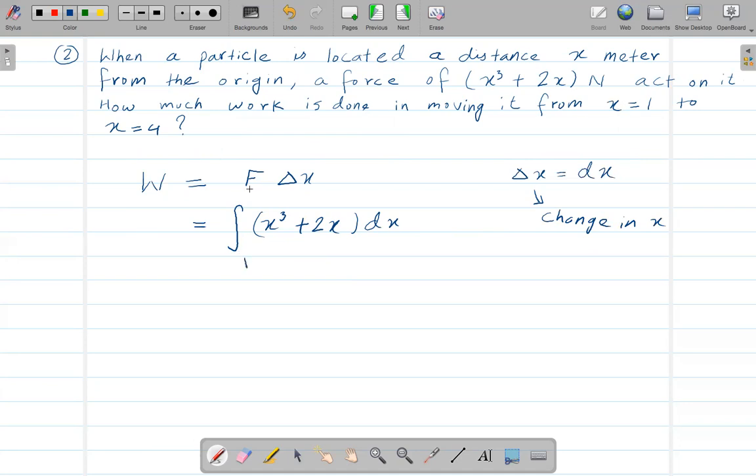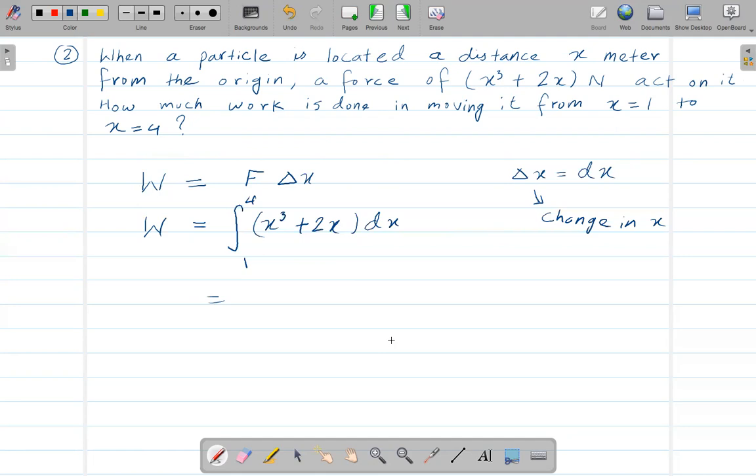So 1 to 4, there you go. So it's pretty simple now, right? So we're finding w, work done. Now find w. So that means we just have to integrate this and we'll get the answer, right? Pretty simple. But yes, it's simple, but someone who doesn't know this idea might be confused.